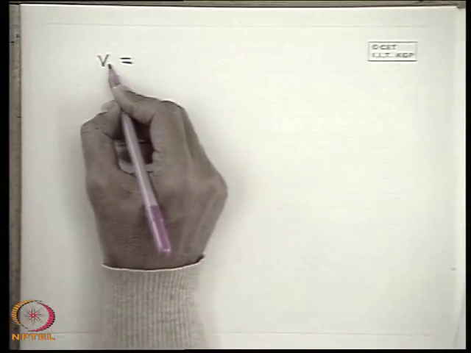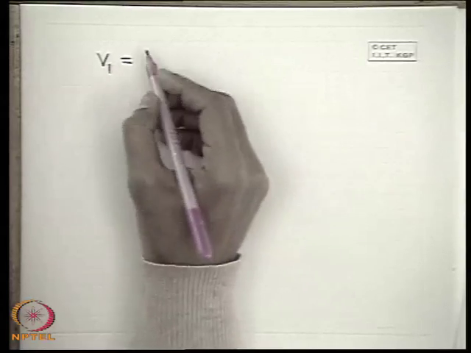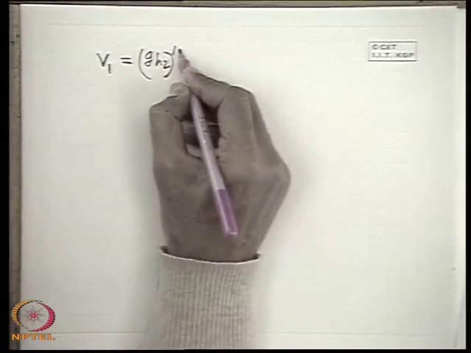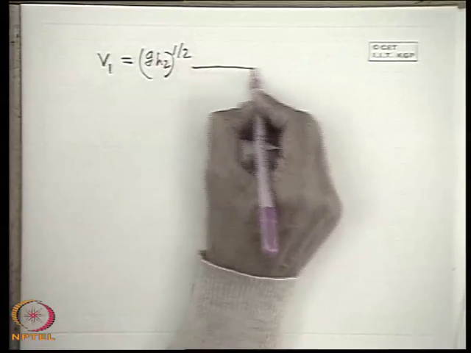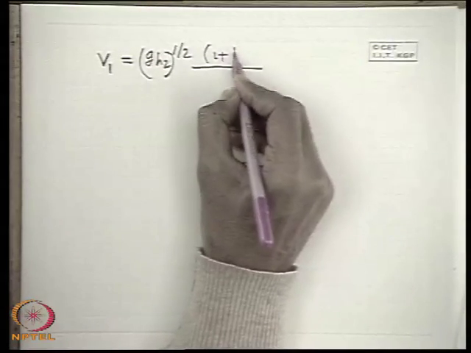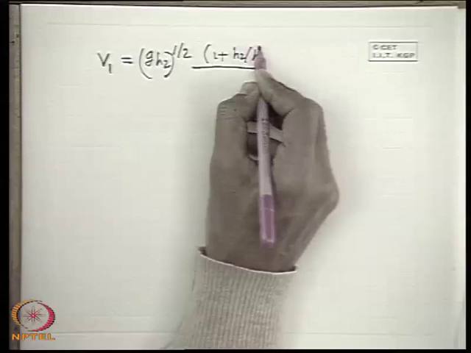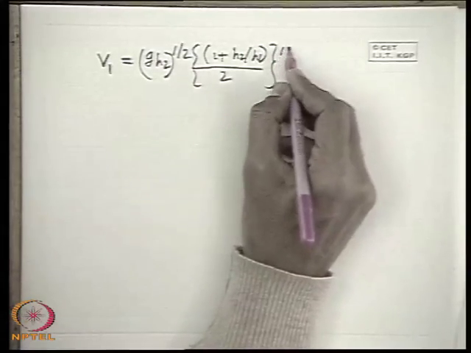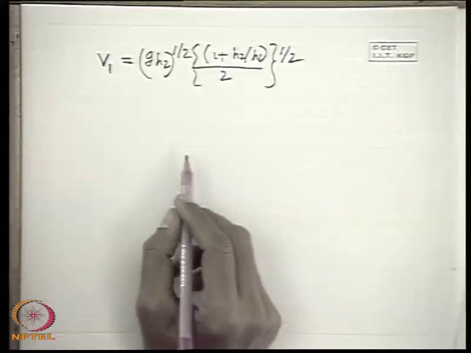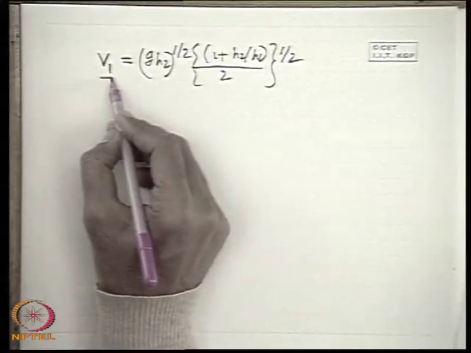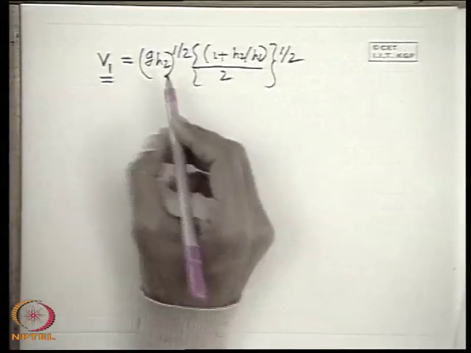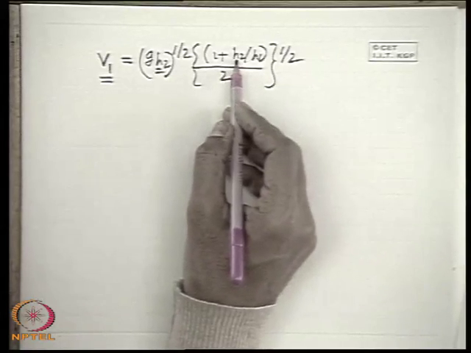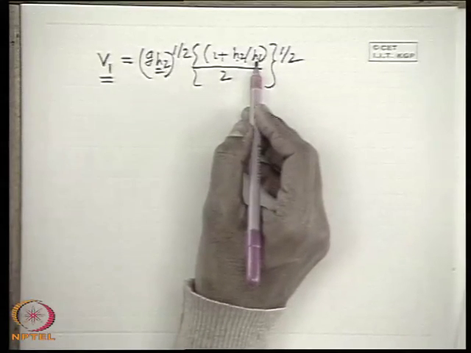If we now give the velocity v1, then we can write (gh2)^(1/2) into [(1 + h2/h1)/2]^(1/2). So this is the expression which we develop when a disturbance wave propagates in a channel where the downstream depth is h2, which is an increased depth from that of the upstream undisturbed depth h1.